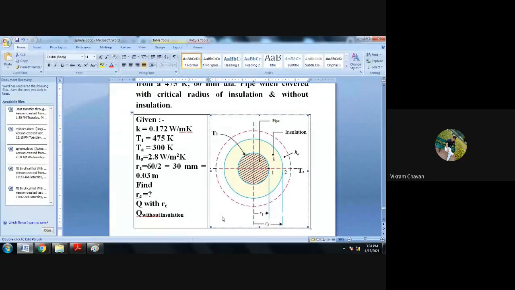Now write down the given data and draw the diagram. Here I will say R2, or okay, RC we have to determine. Critical radius.